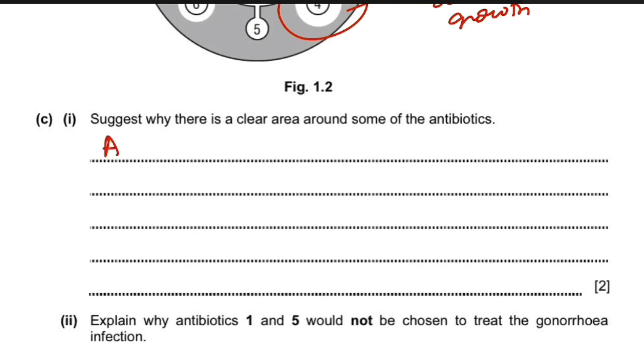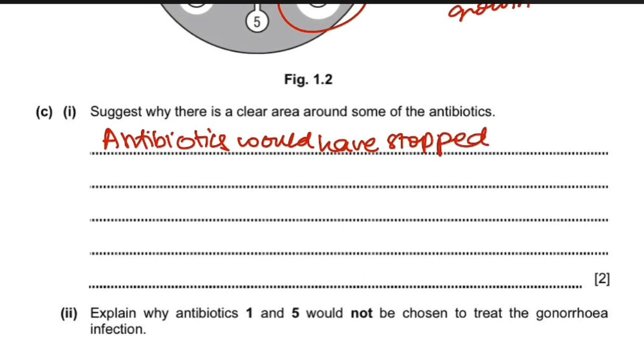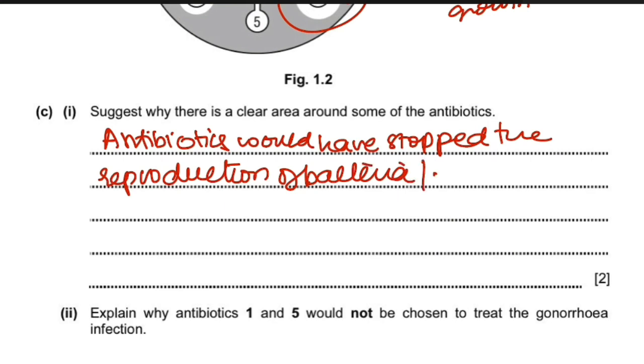So the antibiotics would have stopped the reproduction of the bacteria, or would have killed the bacteria.